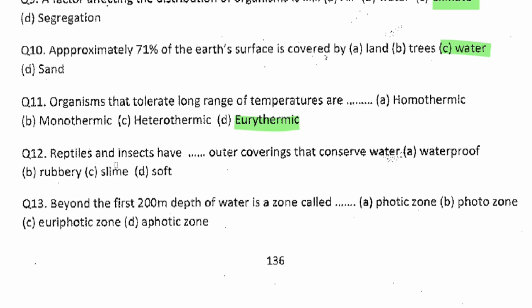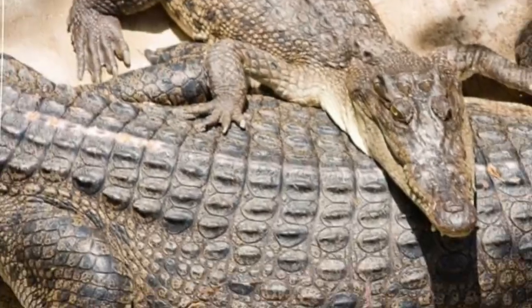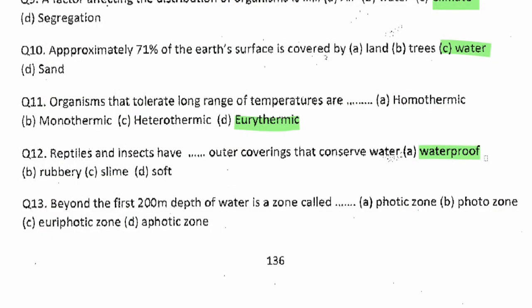All right. Question number 12. Reptiles and insects have dash outer covering that conserve water. A says waterproof, rubbery, slime, soft. The answer is waterproof covering. So reptiles and insects, they have waterproof covering on their outer skin, outer covering that helps them to conserve water. Right?